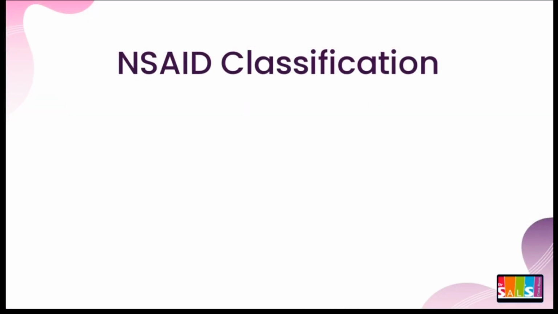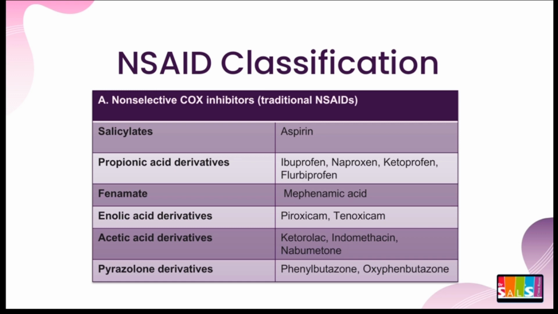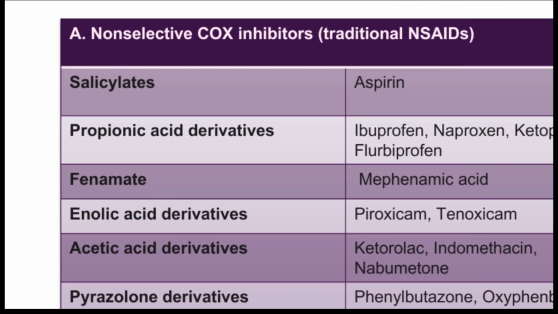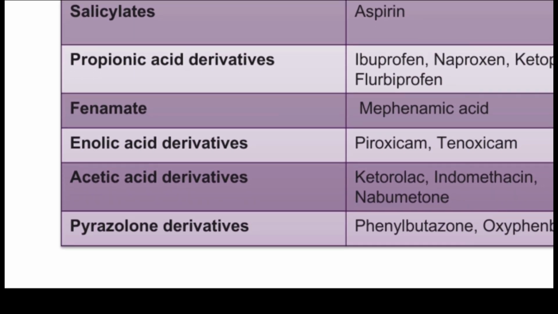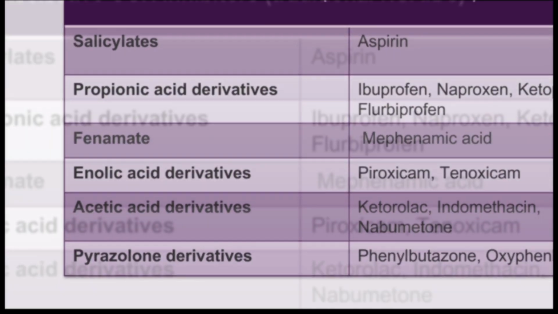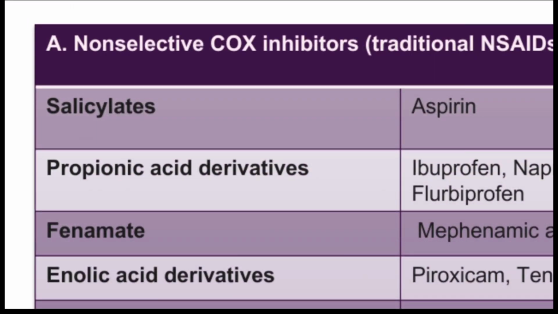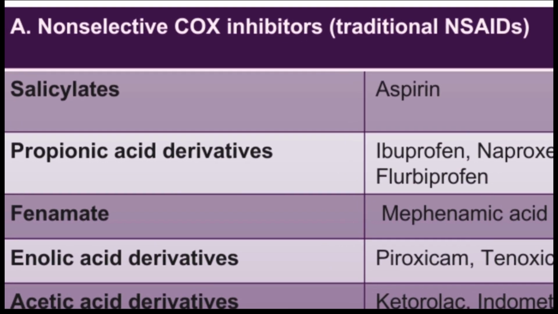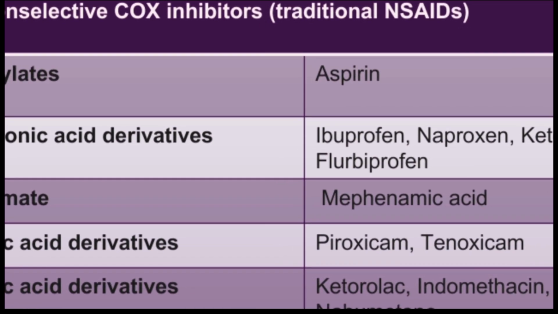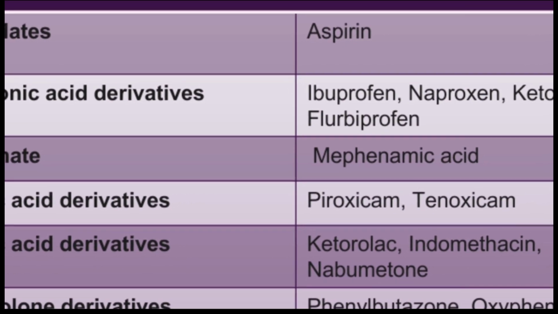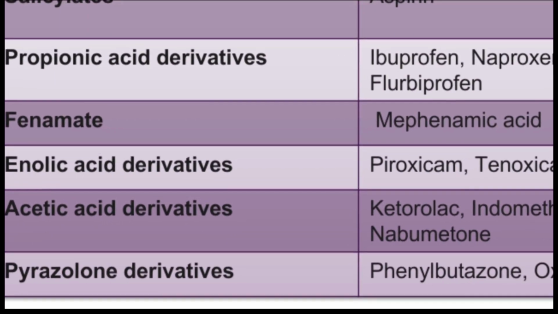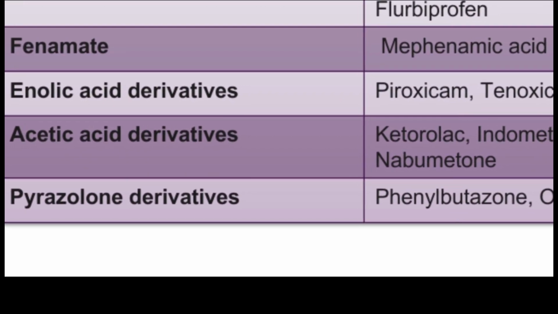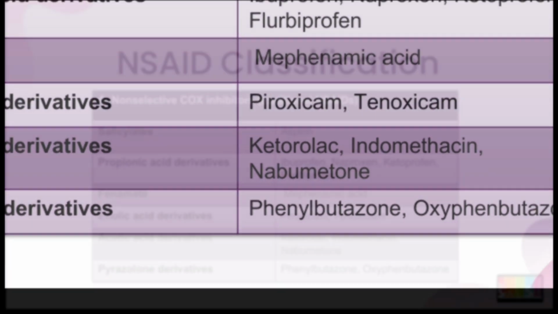Non-steroidal anti-inflammatory agents are classified into non-selective COX inhibitors, which include salicylates, propionic acid derivatives, fenamates, enolic acid derivatives, acetic acid derivatives, and pyrazolone derivatives. Salicylates consist of aspirin. Propionic acid derivatives consist of ibuprofen, naproxen, ketoprofen, and flurbiprofen. Fenamates consist of mefenamic acid. Enolic acid derivatives consist of piroxicam and tenoxicam. Acetic acid derivatives consist of ketorolac, indomethacin, and nabumetone. Pyrazolone derivatives consist of phenylbutazone and oxyphenbutazone.